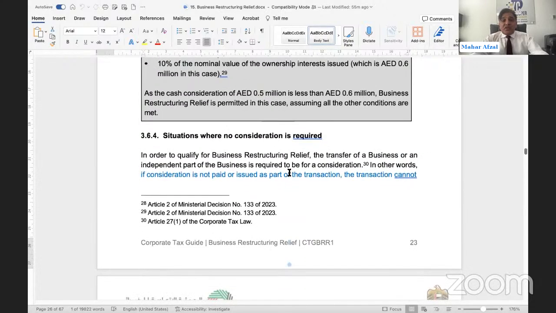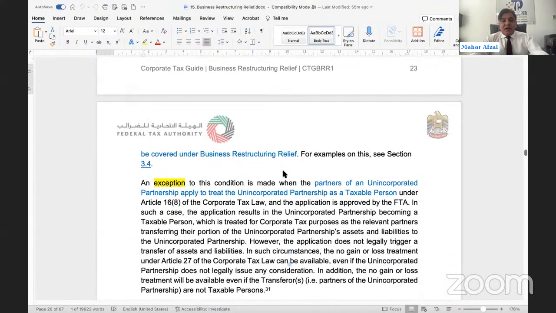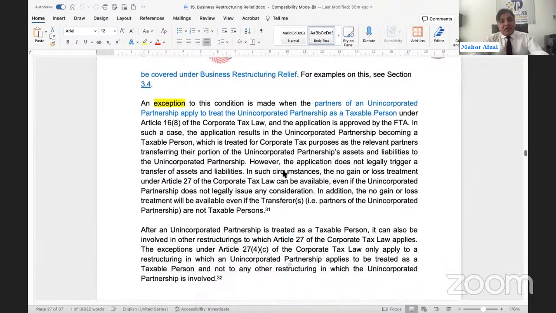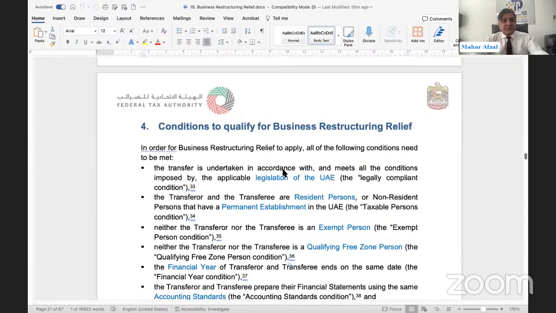As for the situation where there is no consideration, we have already discussed that when an unincorporated partnership is requested by the partner to the FTA, and the FTA transfers it, converting this unincorporated partnership into a taxable person, then there will be no consideration.